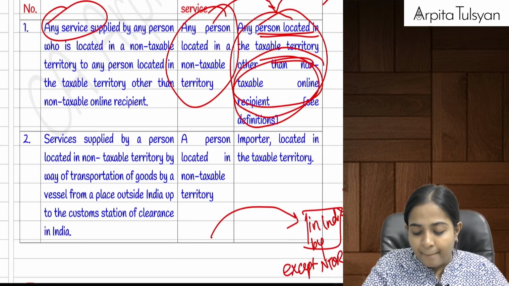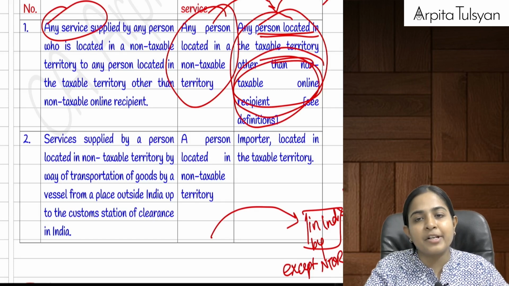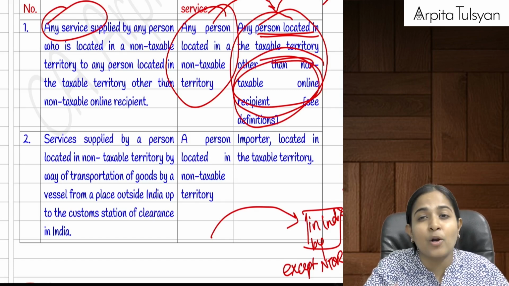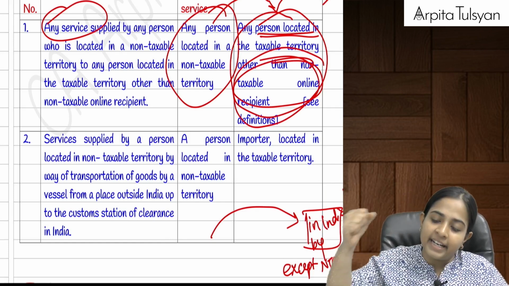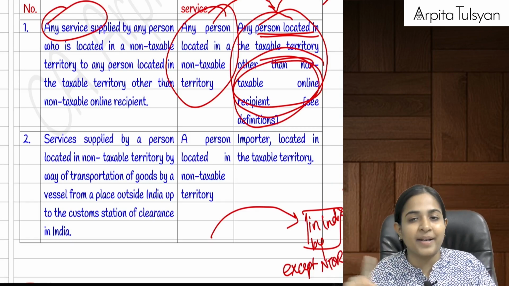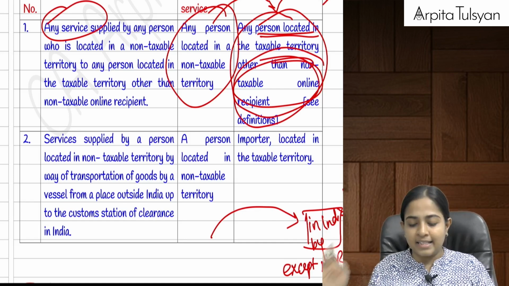But what will happen if the services have been received by an NTOR, a non-taxable online recipient? In case of Netflix, etc., they have to get themselves registered here in India and they have to pay the tax there. Reverse charge mechanism is not applicable. That we'll see in the subsequent chapters.